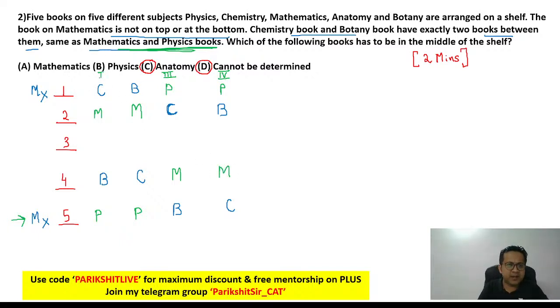There were 4 possibilities. I have written down all the 4 possibilities. Which is the only book left now? Can I say the only book left is the anatomy book? Anatomy, right? So in all the scenarios, it's only the anatomy book which is going to occupy position number 3. Question is, which book is in the middle of the shelf? Obviously, it's the anatomy book. Answer is option C.